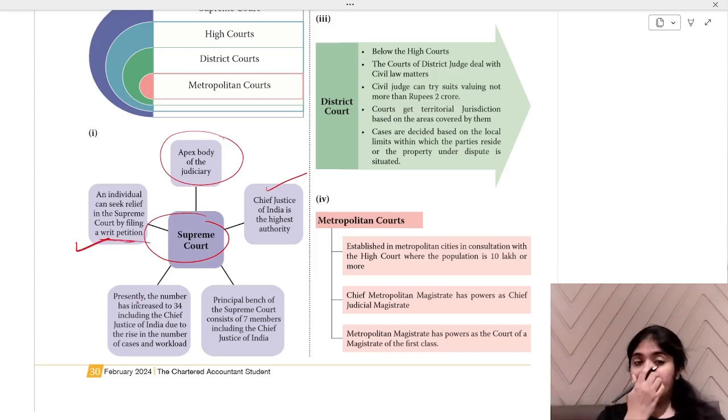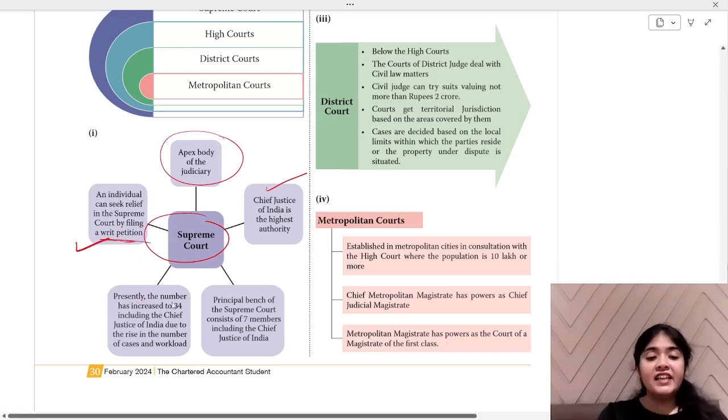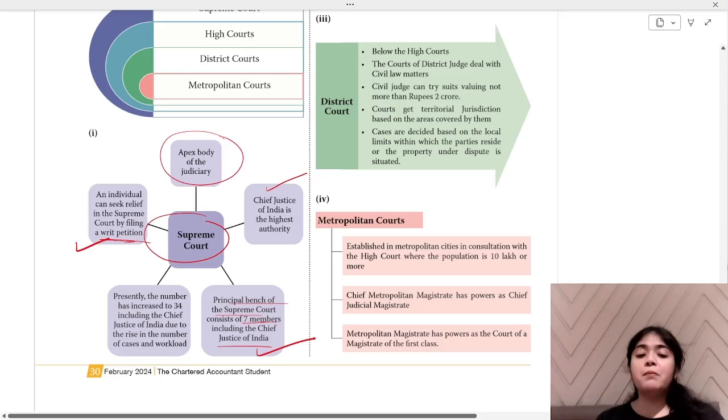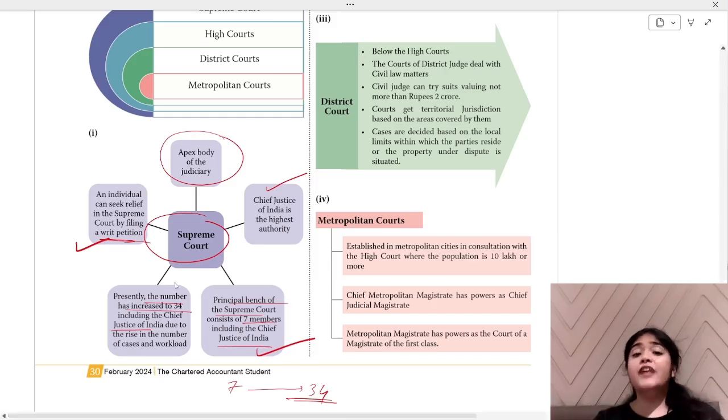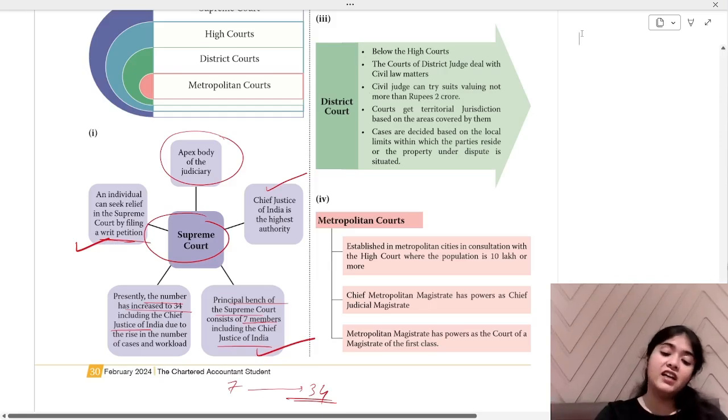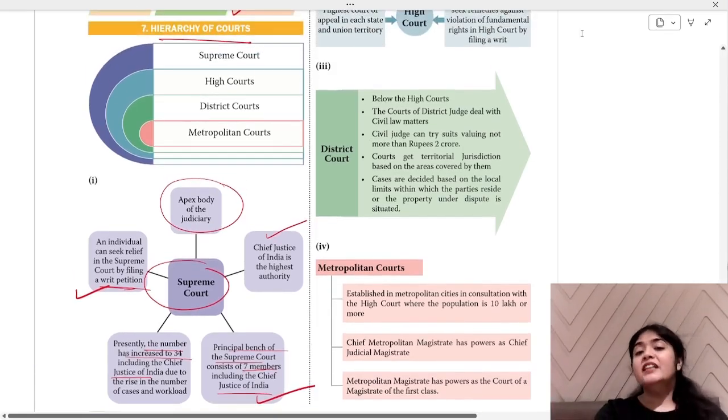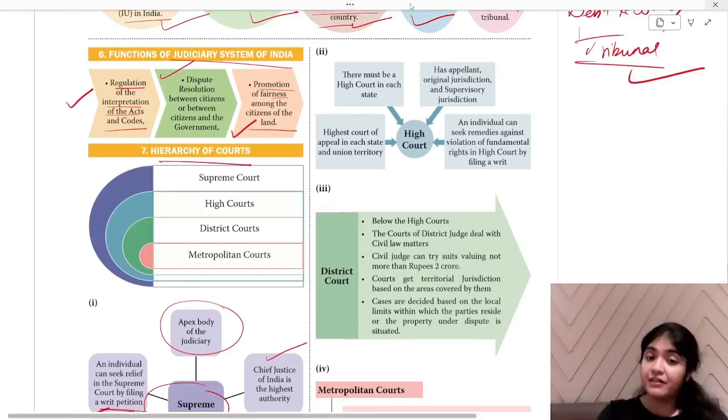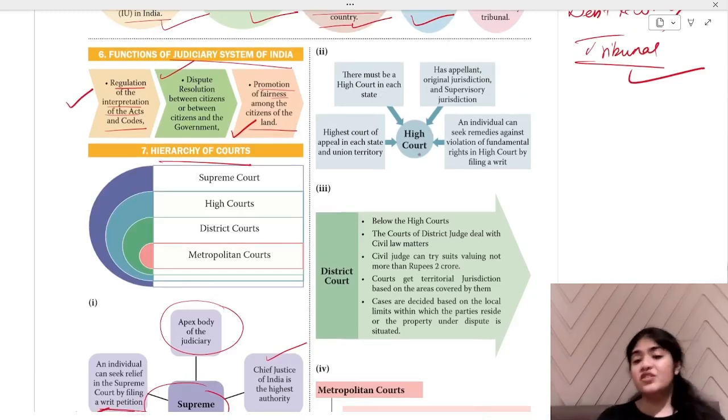You can file a case under the Supreme Court. Principal bench of the Supreme Court consists of 7 members, including the Chief Justice of India. How many members are there? 7 members, including the Chief Justice. Presently, the number has increased to 34, including the Chief Justice. So this number 7 has become 34 now, including your Chief Justice of India, due to the rise in the number of cases. Every day so many cases are happening. So seeing that, they have increased the number of members; there are 34 members now instead of 7.